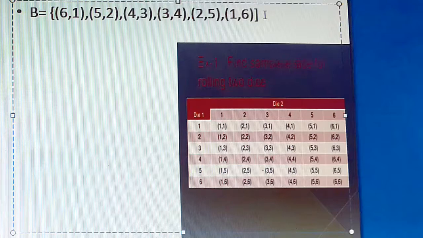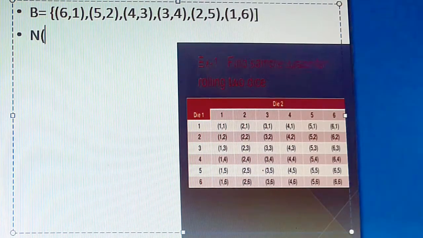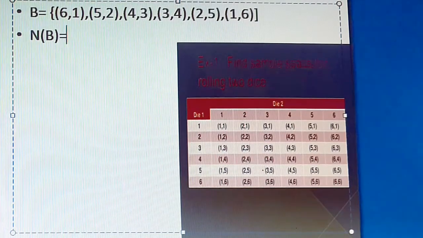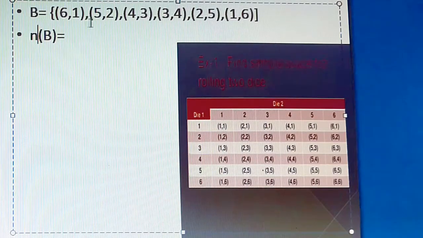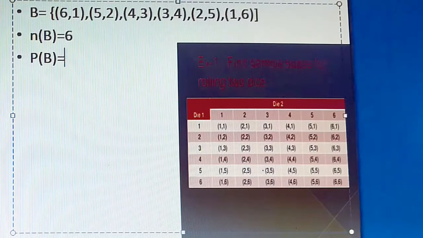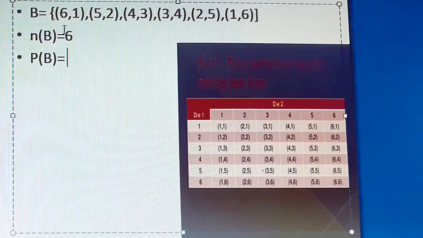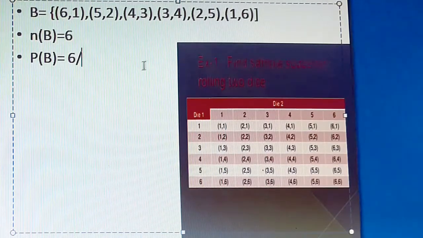So here totally how many favorable outcomes do you have? N of B is equal to the total favorable outcomes for event B. Please count and tell me. 1, 2, 3, 4, 5, 6, right? You have 6 favorable outcomes. So I'll write it as 6. So what will be our probability of B? P of B is equal to N of B by N of S. So N of B, the total favorable outcomes, is 6, divided by the total possible outcomes, 36.